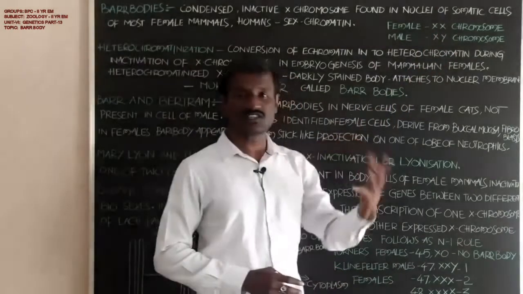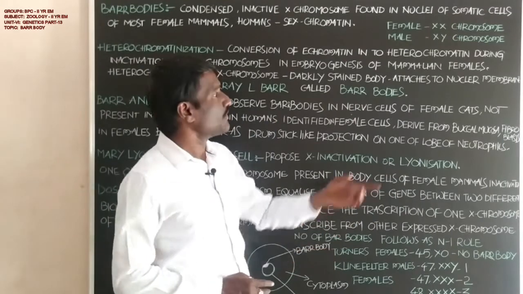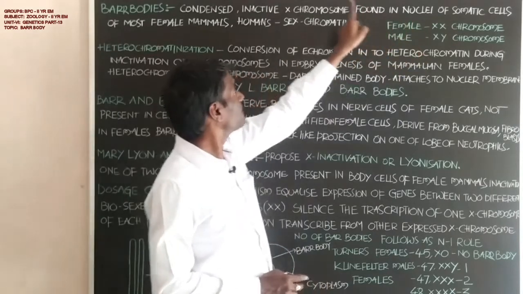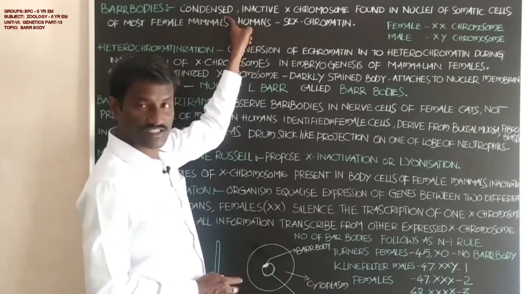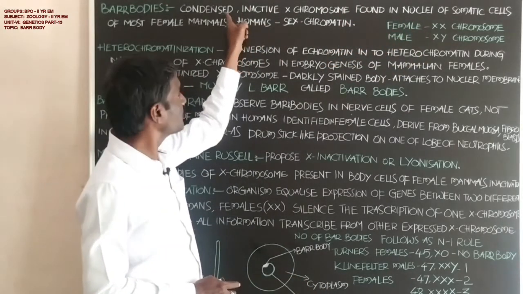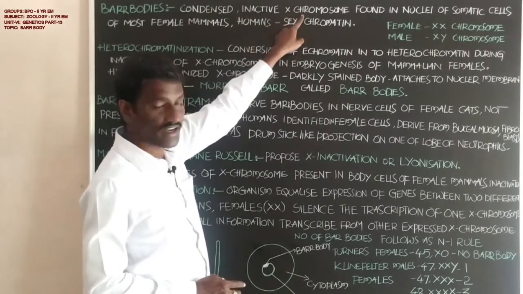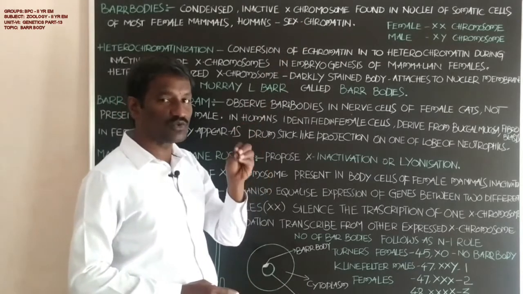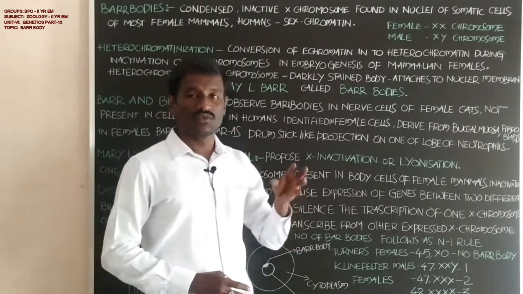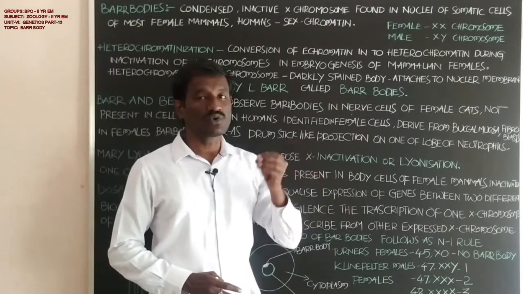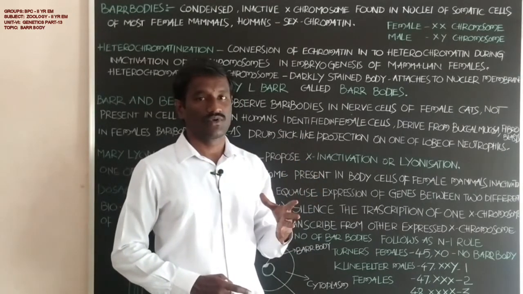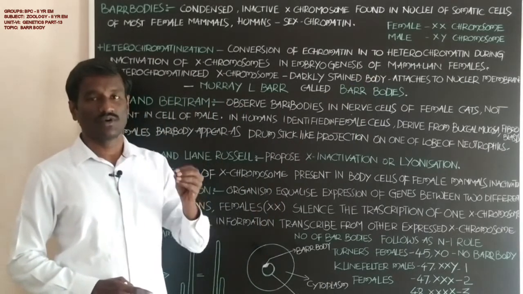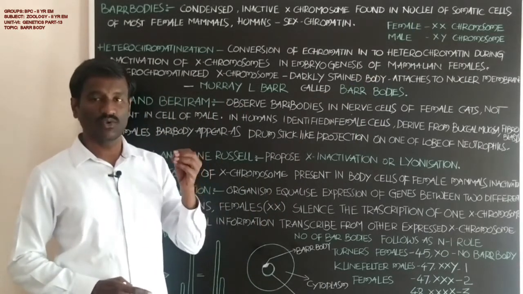Students, for dosage compensation, one of the X chromosomes present in the females goes to condensation and becomes inactive. That is the condensed inactive X chromosome found in the nuclei of the somatic cells in most mammals, including human beings.